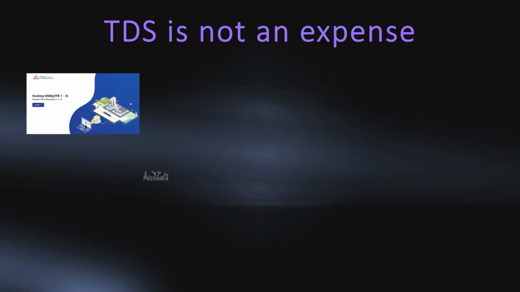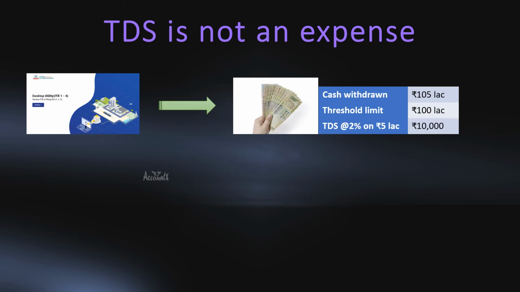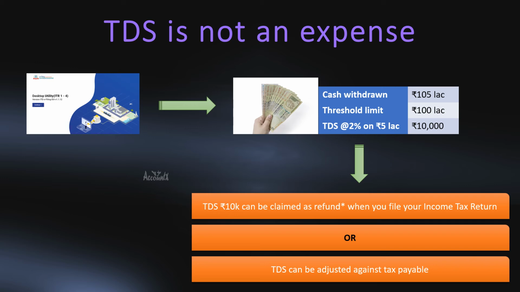If you may recall, earlier I said TDS is not an expense. Let's see why I said so. Let's say you regularly file your income tax return and you have withdrawn cash from your bank. Let's assume this to be 105 lakh for a year. So threshold limit in this case would be 100 lakh because income tax return is being filed. So TDS would be applicable at 2% on 5 lakh, that is 10,000 here. This TDS of 10,000 can be claimed as refund when you file your income tax return, or this TDS can be adjusted against any tax liability that you may have. That's why TDS is not an expense.